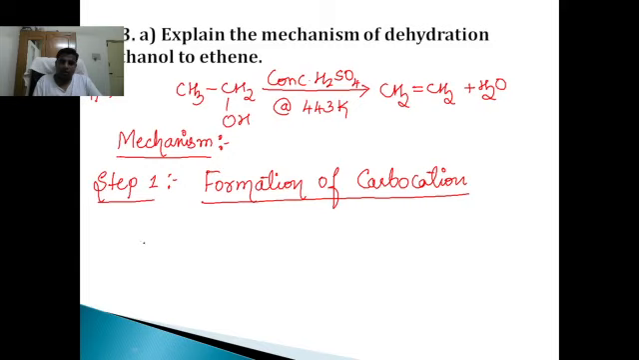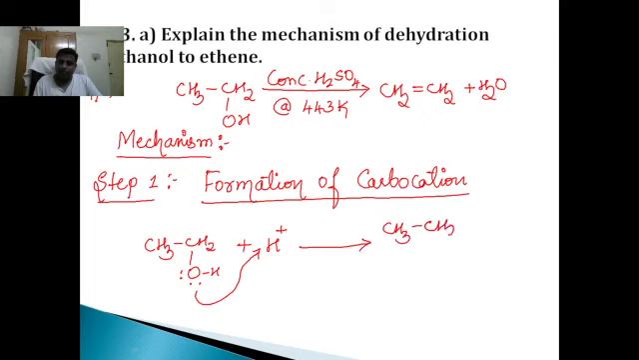Look here, ethanol, CH3CH2OH. Oxygen carries 2 lone pairs of electrons. We know this very well. It reacts with acid. Acid donates what? H plus ion. The lone pair of electrons on the oxygen will abstract the H plus ion to form CH3CH2OH2 plus. Is that correct?